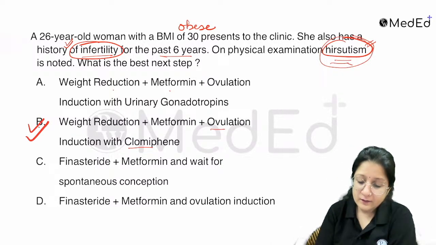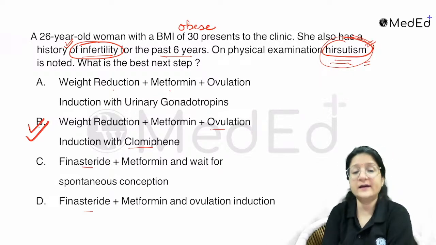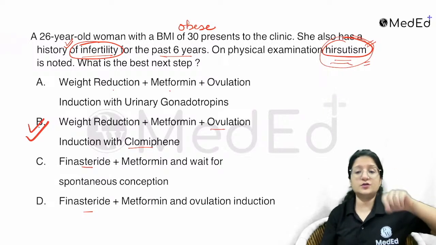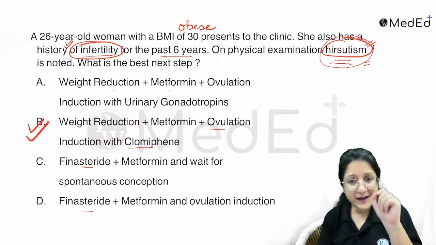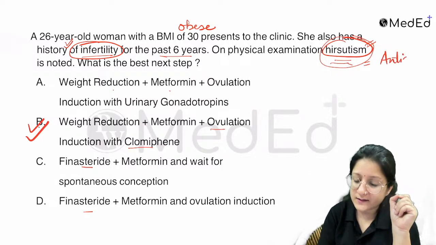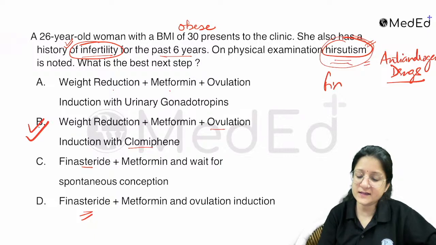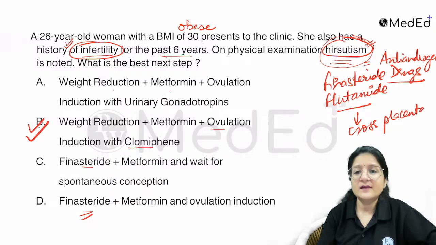Now, for her mild hirsutism, if you think that you should give finasteride, the intention of the question was to test whether you knew that these anti-androgen drugs, finasteride and flutamide also, can cross the placenta if a woman is given them.